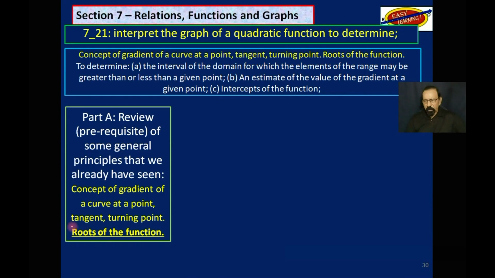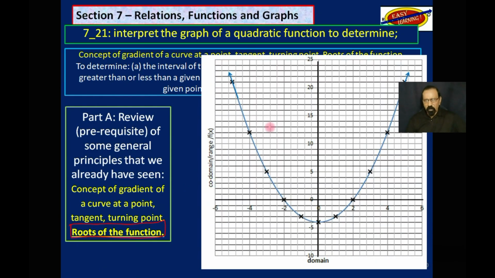So let's begin with roots of a function. We just did that in the last video. So if you have a graph like this, based on a function, of course, we know that the roots of the function or the equation would be where the graph intersects the x-axis.